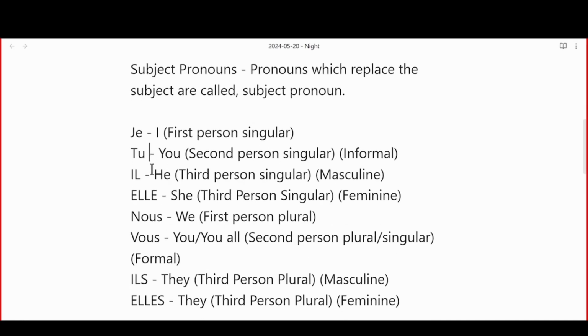Let's say, Priyanka, I want to say Rahul is a bad boy. Rahul is a bad boy. Now, if I want to replace Rahul by a pronoun, I will use he, right? He is a good boy. Right? Instead of he, I use il in French. So it is a subject pronoun. It is replacing the subject, which is Rahul. Okay? Any question, guys? No? All good?